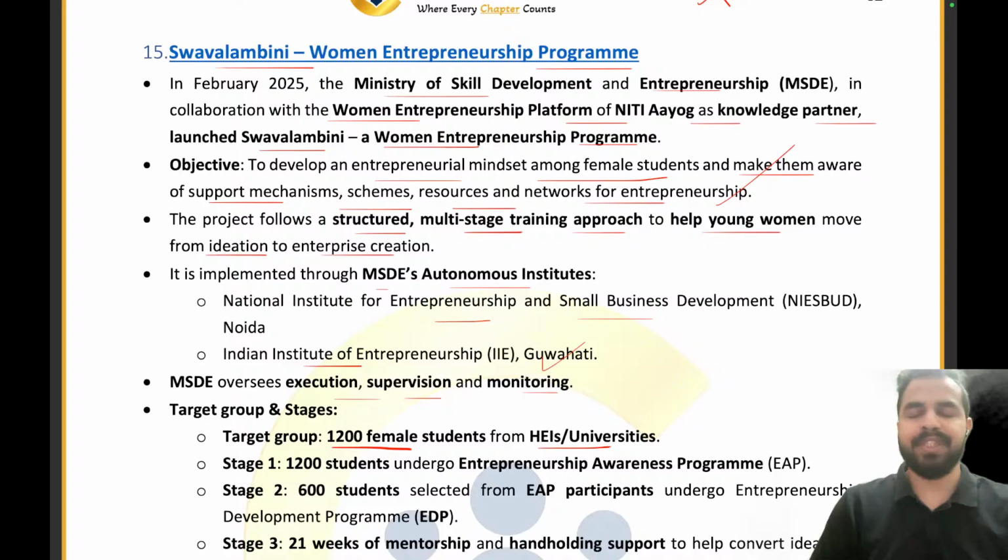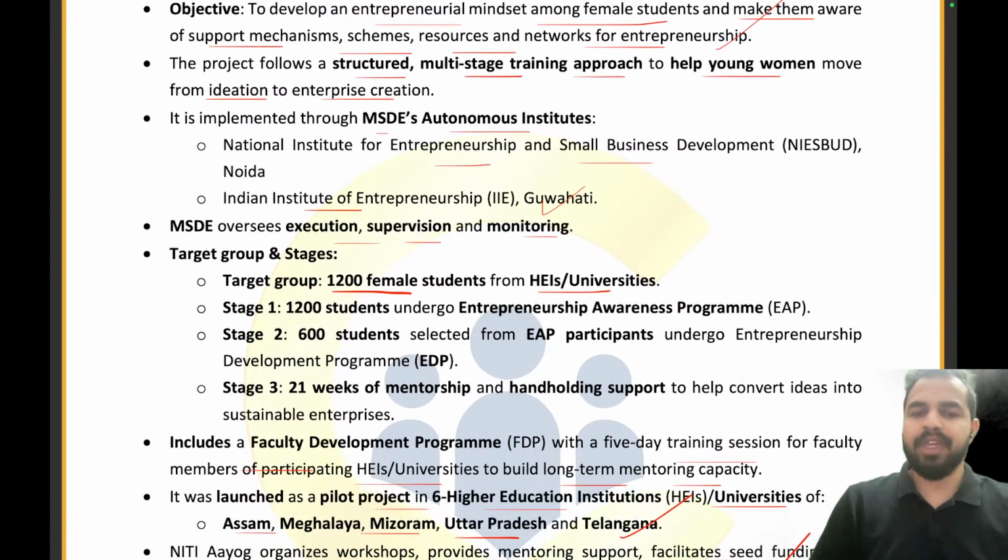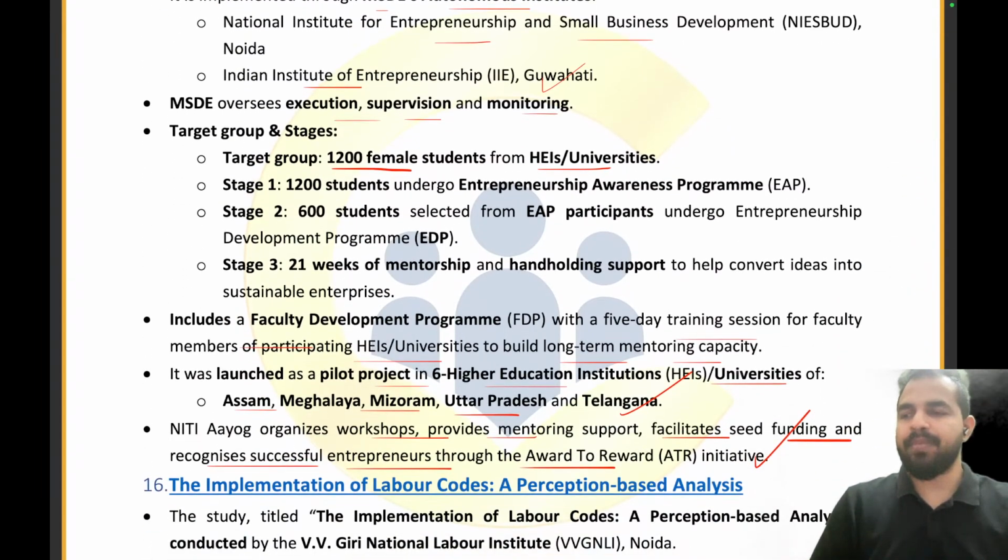My dear friends, please tell me the name of the initiative launched by the Ministry of Skill Development and Entrepreneurship, along with the Women Entrepreneurship Platform of the Niti Aayog as a knowledge partner. What is the name of that program? That is the Swavlambini Women Entrepreneurship Program. Right? It is a three-stage program. How many students will be targeted here? 1200 female students from the higher education institutions or universities.